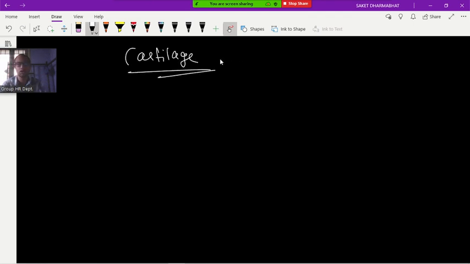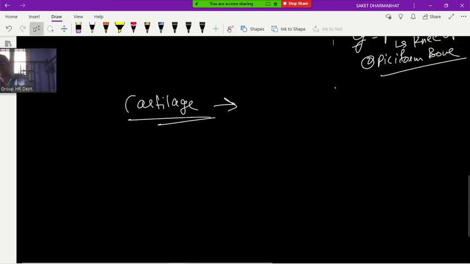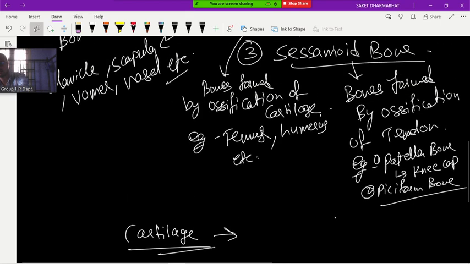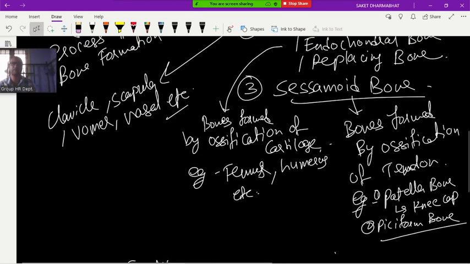Now second, I was talking about cartilage. Matrix is pliable and resists compression. Example we will study afterward. Just write sesamoid bone: bone formed by the ossification of tendon. Tendons are structures made up of what? Yellow elastin fiber. And tendons connect bone to muscle. After writing, tell me, I will scroll it down. Completed. Very nice.